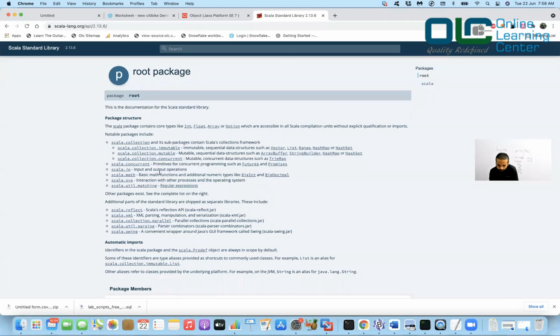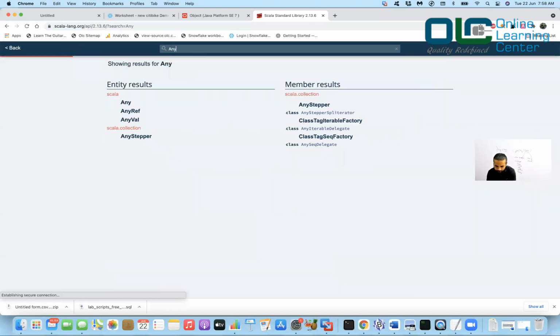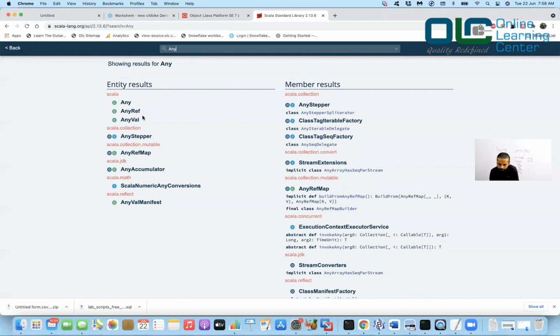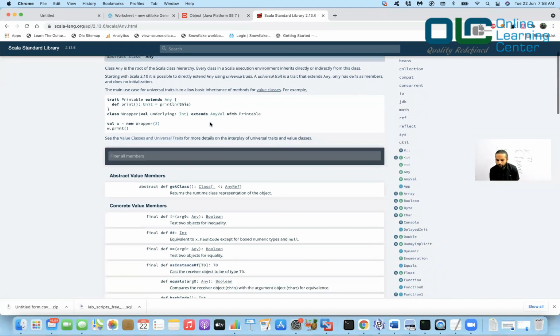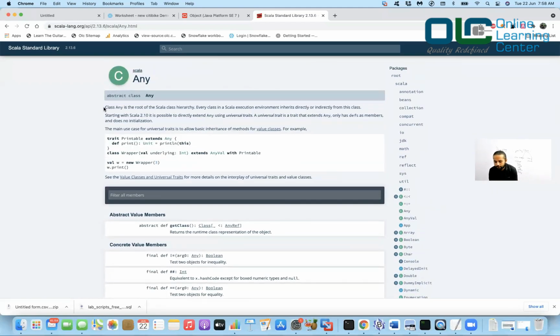Now here you can search for that Any class. You just say Any, and then you get something called the Any class here. Click on it and let's see what it says. It says class Any is the root of the Scala class hierarchy. Every class in the Scala execution environment inherits directly or indirectly from this class. Starting with Scala 2.10, it is possible to do this and that. We'll not talk about that, but right now what is important is the very first line.